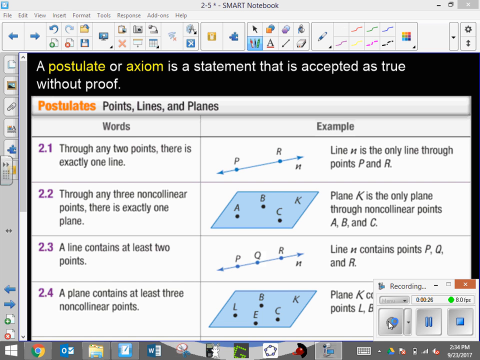So you can read them all. They're in your book. 2.1, just to get us started, says through any 2 points there's exactly one line. We've talked about that before. That's the best that we could do really for the definition of a line. It contains 2 points. 2.2, we remember this too. Through any 3 non-collinear points there's exactly one plane.